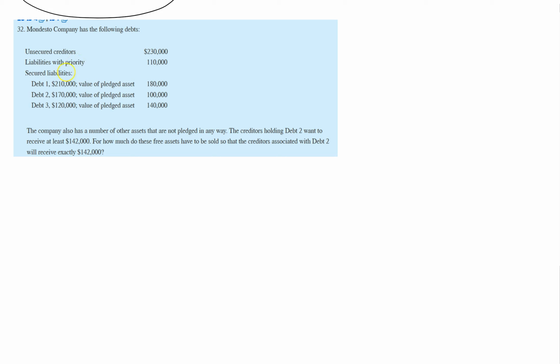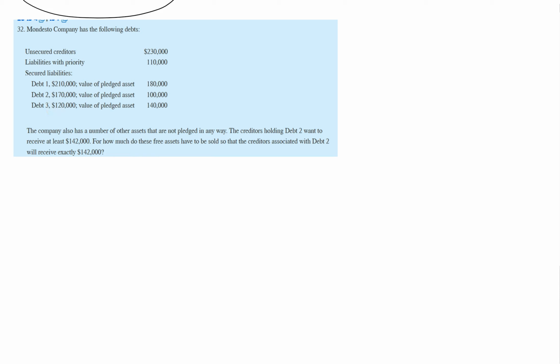So you will see they have unsecured creditors, they have liabilities with priority, and then they have three types of secured liabilities. Well, not all are fully secured, some are partially secured. Now this time we actually don't know what the free assets are. We just know that they have a whole bunch of other assets that are not placed in any way. So we need to make sure how much money we can generate from these other assets to satisfy all these creditors.